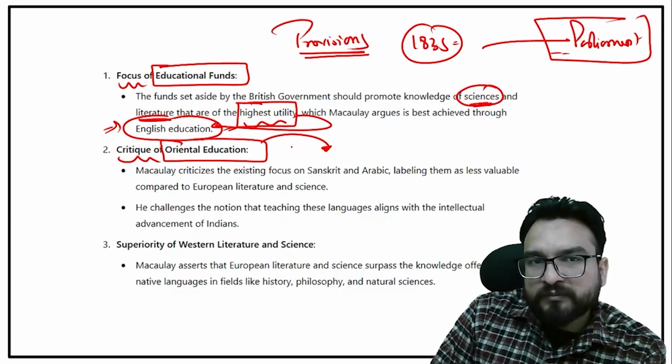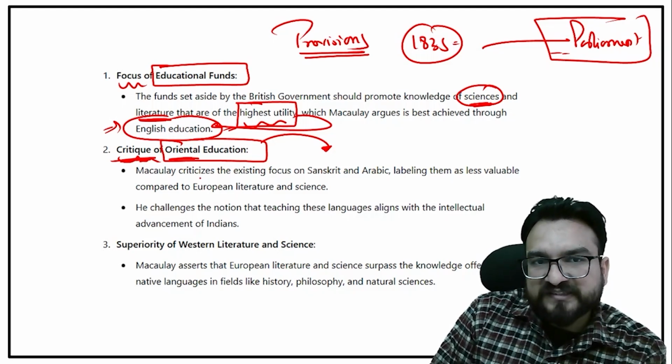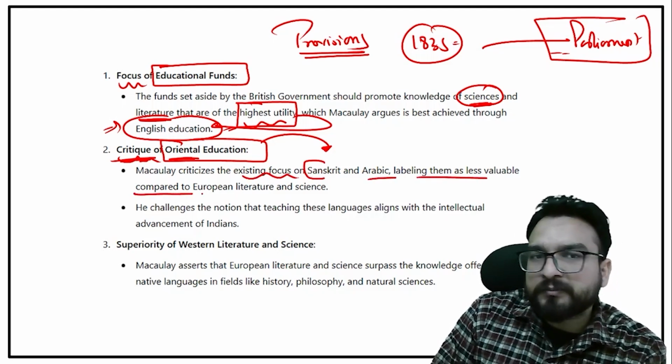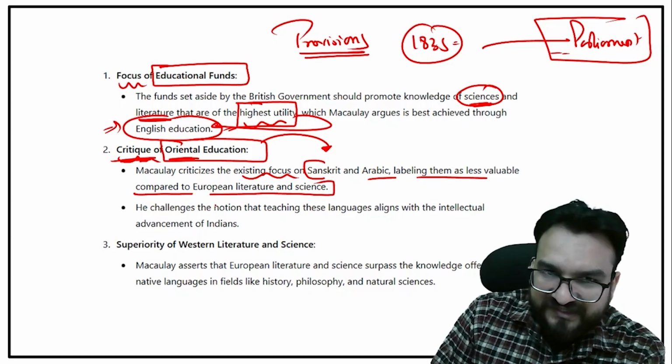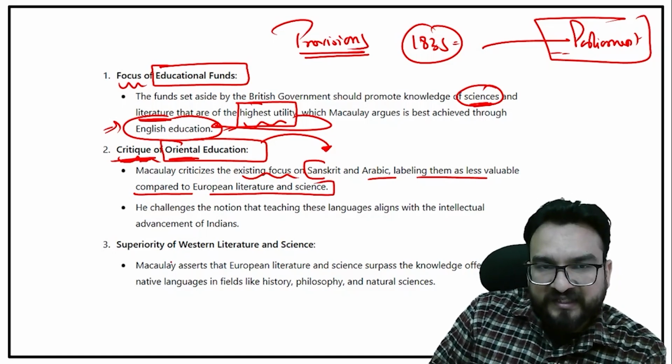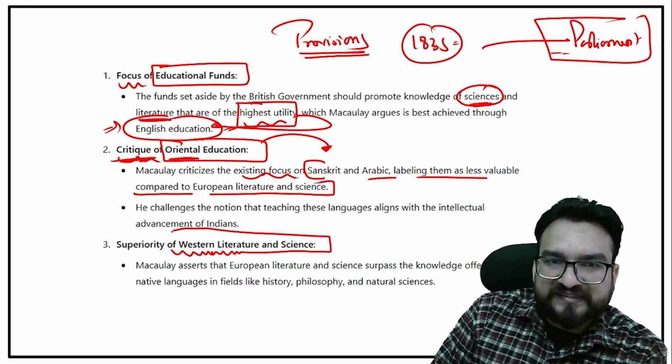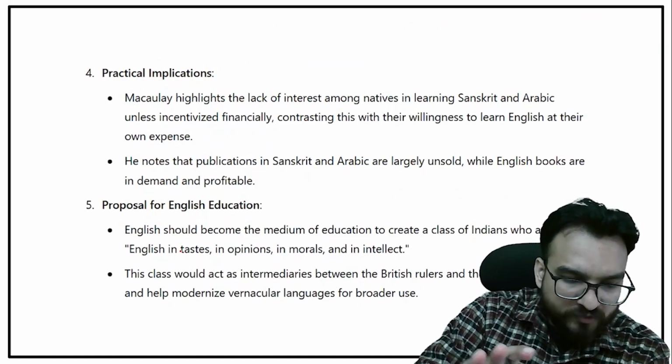In Lord Macaulay's Minute, you will see that he was criticizing certain aspects of Oriental education. He said that the existing focus on Sanskrit and Arabic was less valuable compared to European literature and sciences. He also stressed the superiority of Western sciences and literature. No need to stress upon this more.